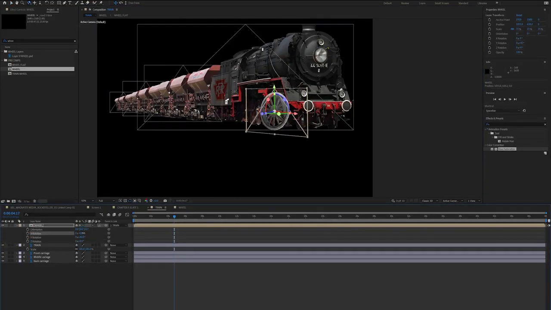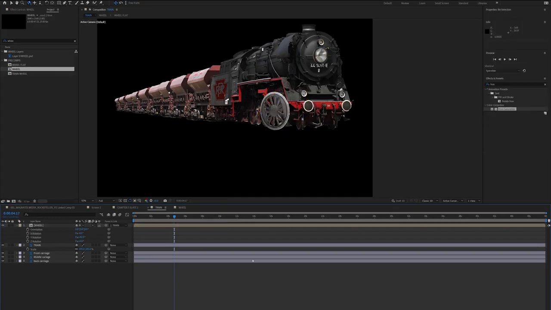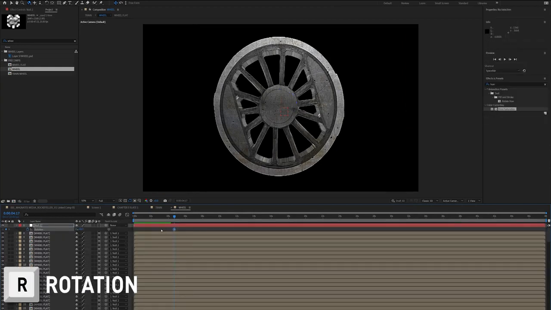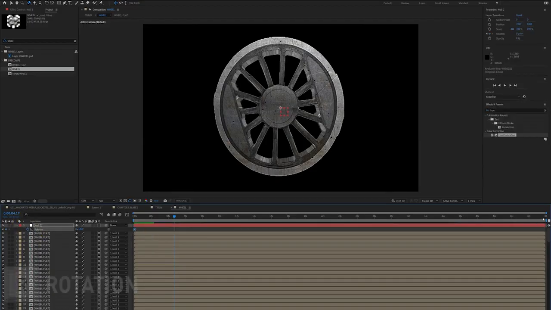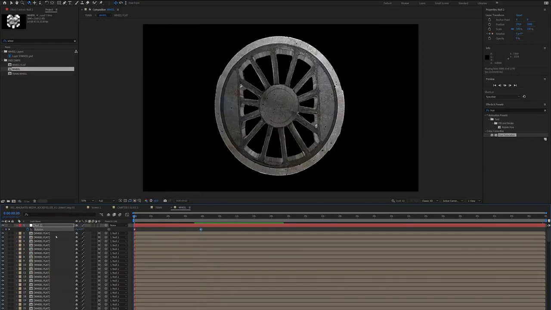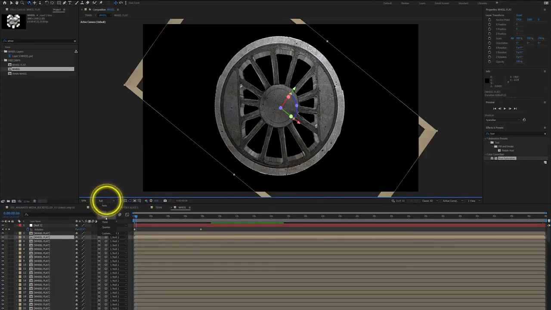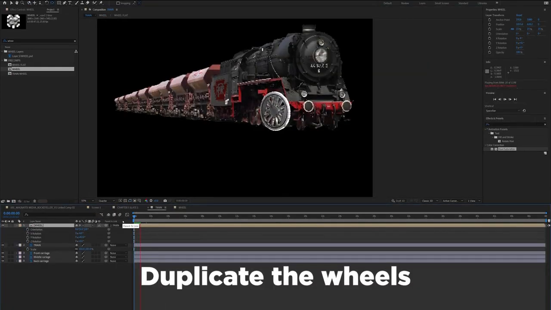But it's not animating yet, so I'm going to add some rotation. I'm going to go through to my wheel layer, parent everything to a new null, and go to the rotation of the null. I'm simply going to set keyframes, and I'm going to make it spin around quite a lot over the course of, say, 10 seconds. We'll go down to quarter quality because, as I say, this is pretty intense for your computer. The wheel is now spinning and it's 3D.